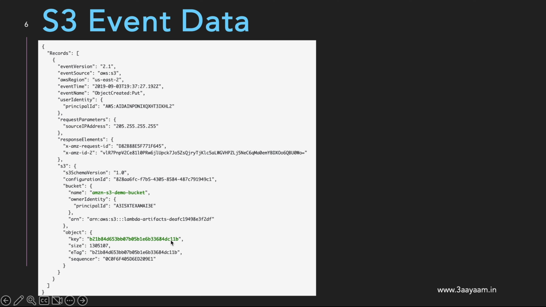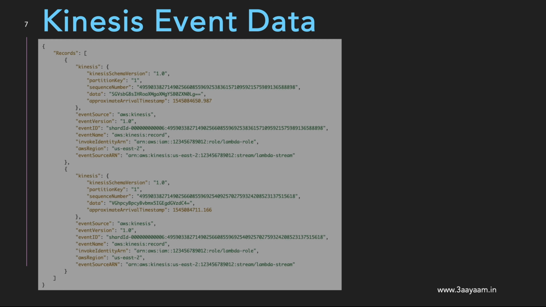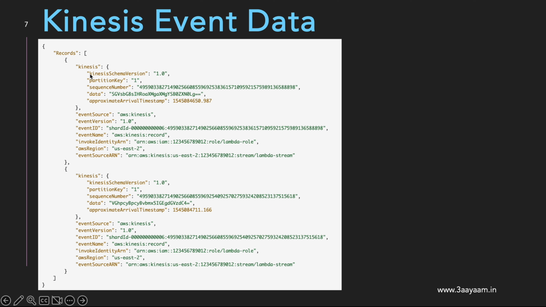In this case, it's a very random key. I have taken this from the AWS documentation, but it will contain the name of the object or the file, and also the size of the file. So these are the important information. Once we get this, we'll have to copy or read the data from S3. Either you can copy it to the temp directory that I showed you earlier while creating the Lambda function and read from there, or we can read directly from S3. For Kinesis, it would be a little different. It would contain records and then Kinesis-related information like the partition key, the data, and a few other things. Similar information would be there for Kafka or MSK also.